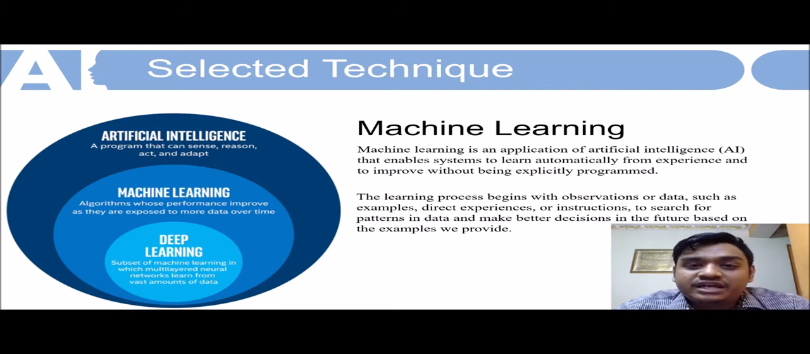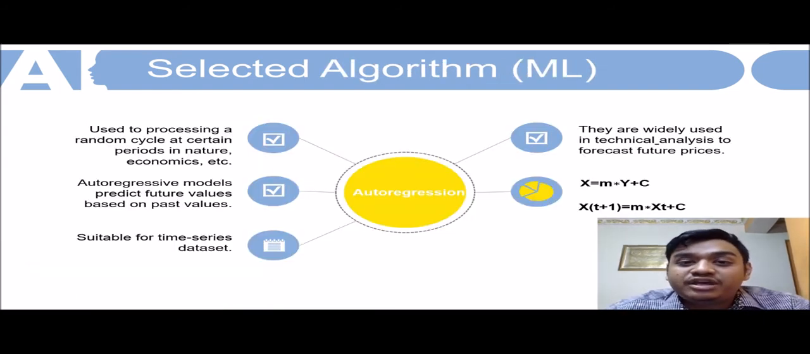For this project, I have provided the algorithm with historical data about the currency. I have also chosen Autoregression as my algorithm because it can process random cycles of a certain periodic nature, such as economics, rain, and currency. The Autoregression model also predicts future values based on past values, and it is suitable for time series data, and it is widely used in technical analysis to forecast future prices.